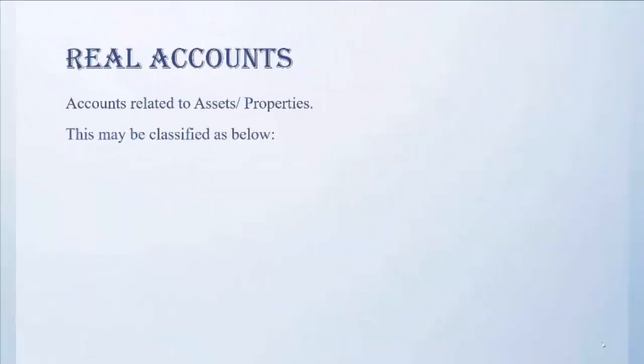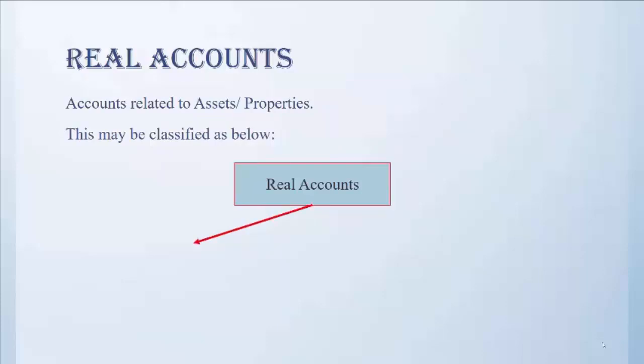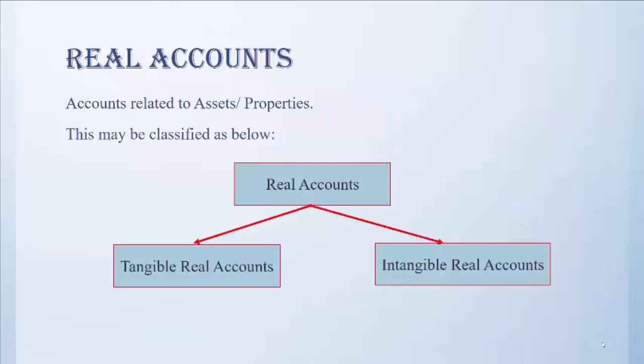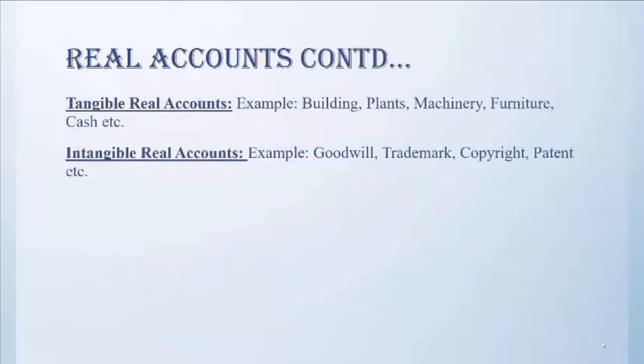Real account is the account in which properties or assets are recorded. Real account can be of two types, that is tangible real account and intangible real account. So what is tangible real account? Tangible real accounts are the accounts of such things which can be seen, touched or felt physically. For example, building, plant, machinery, furniture, cash, etc.